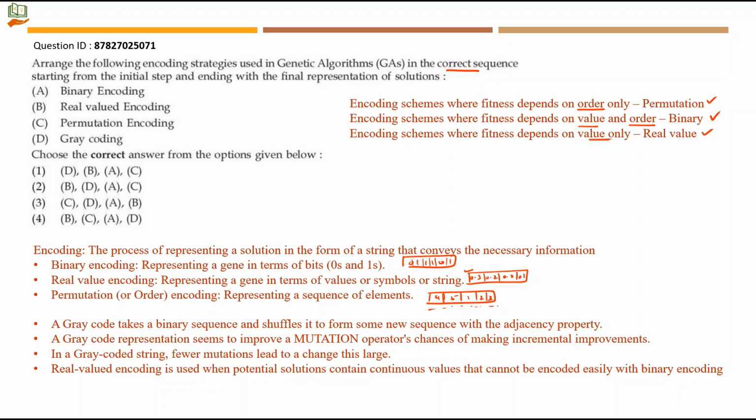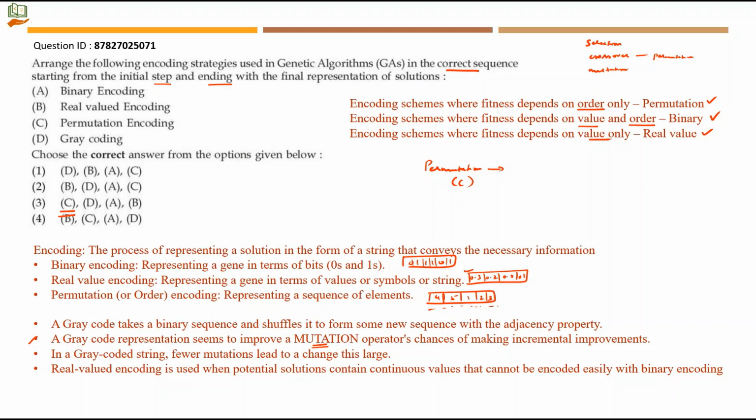Actually, when you get into the genetic algorithm phase, you will come across three operators named selection, crossover and mutation. This permutation encoding is possible during the crossover stage, and as we saw, this gray code representation will improve a mutation operator. We will start with permutation. Permutation encoding is about ordering. Think it is a solution and we will just find an ordering. So we will start with permutation. So we are starting with C.